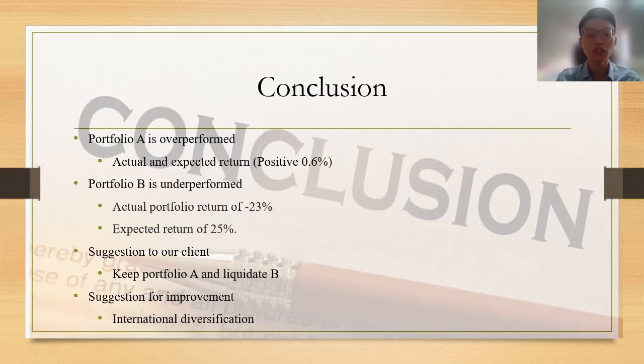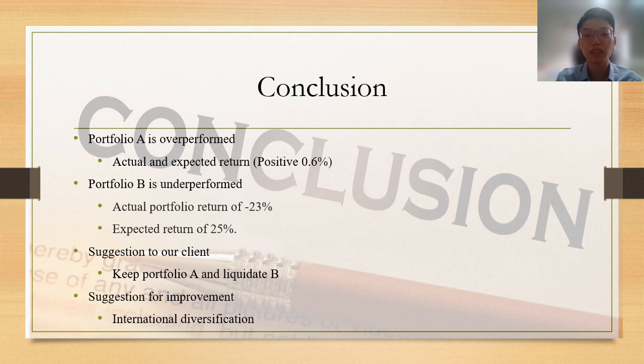In conclusion, portfolio A overperformed as the actual portfolio return is higher than the expected return by a difference of 0.6%. On the other side, portfolio B underperformed when we compare the actual portfolio return of negative 23% and the expected return of 25%. From the result, we suggest our client to keep portfolio A and liquidate B.